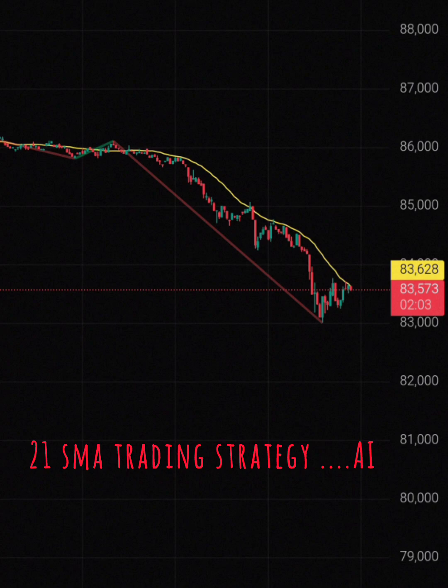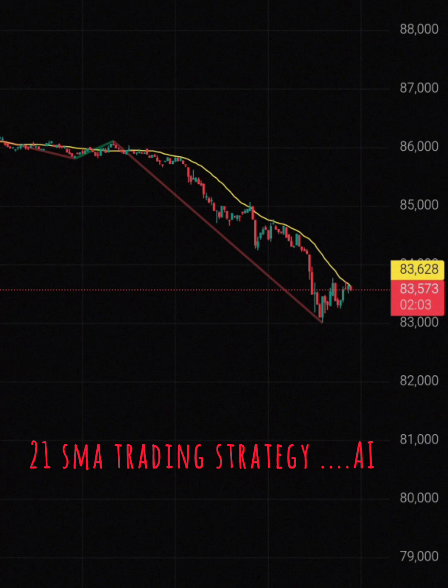3. Entry and exit signals. Traders use crossovers with the 21 SMA to generate signals. For example, a bullish signal occurs when the price crosses above the 21 SMA. A bearish signal occurs when the price crosses below the 21 SMA. It can also be used in conjunction with other moving averages, e.g., 50 SMA or 200 SMA, to confirm trends or reversals.